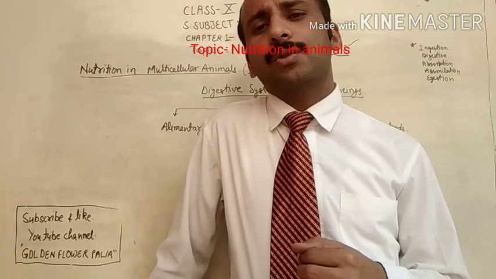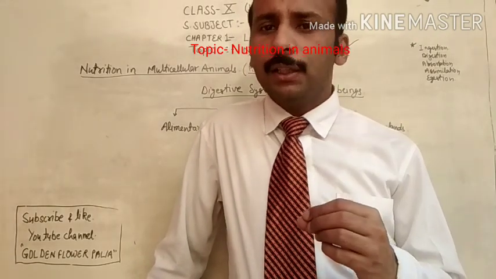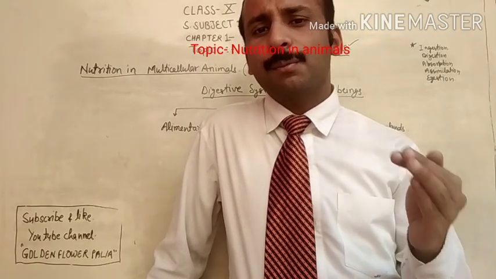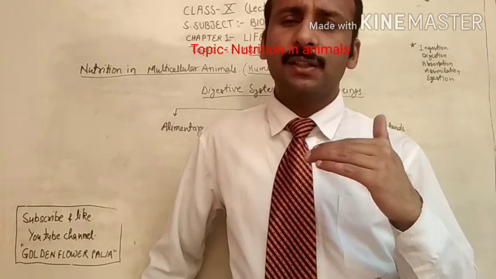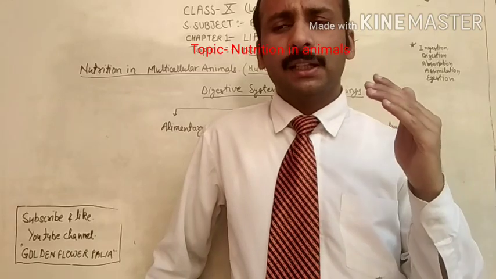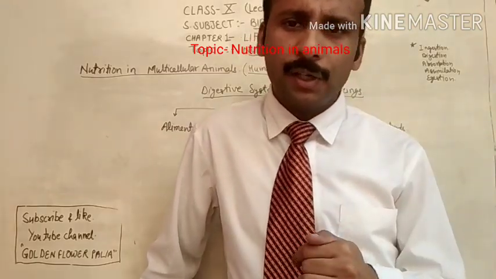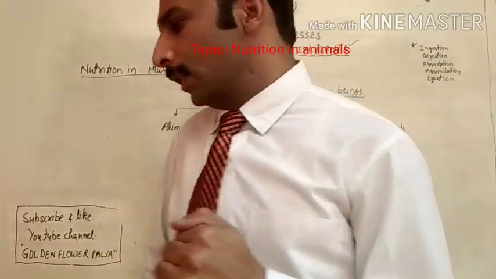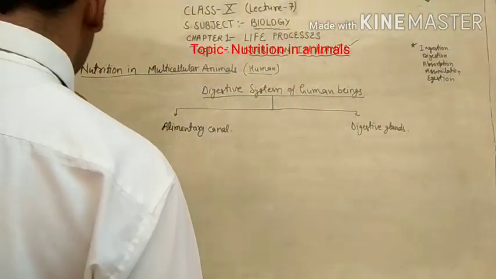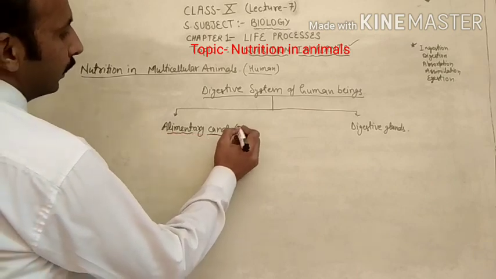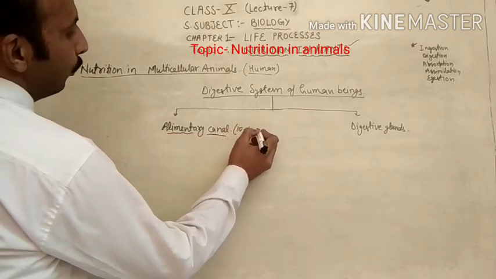If it asks the digestion of food in the human digestive system, that is a broad topic. You have to discuss in detail how the food is digested in the different parts of the alimentary canal. Today we will discuss a little bit about the alimentary canal.